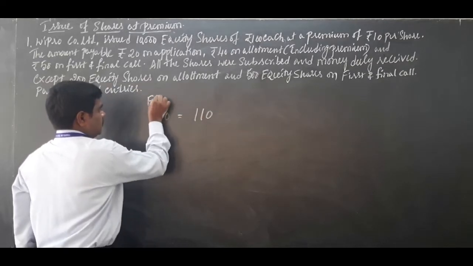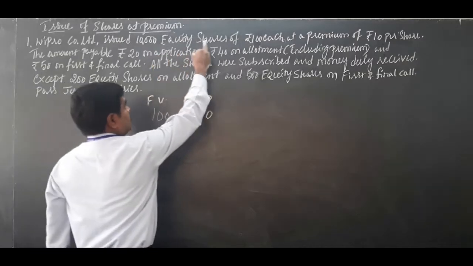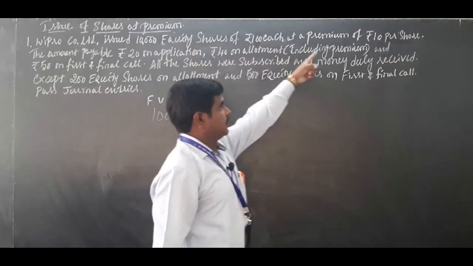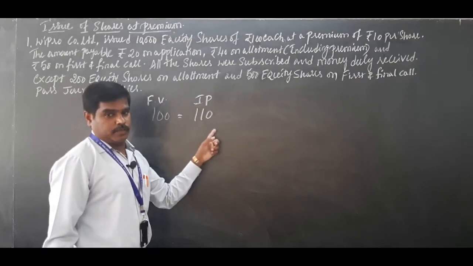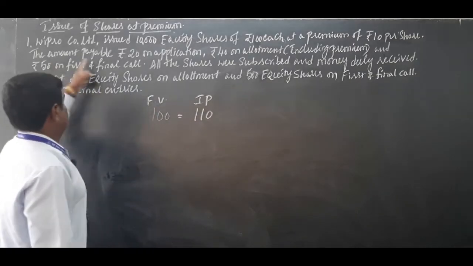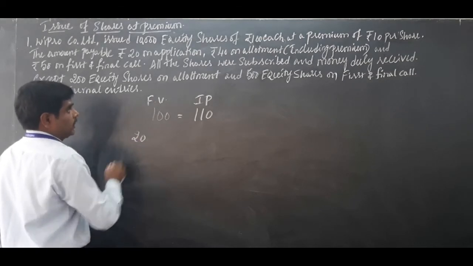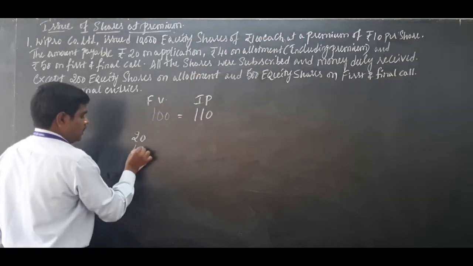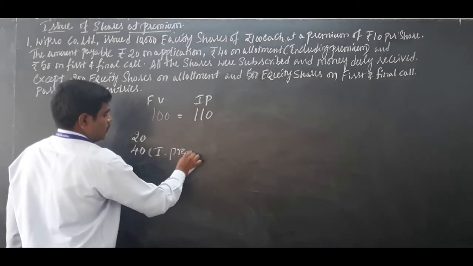This is face value and this is called issue price. Equity shares of 100 each at a premium of 10 per share. A 100 rupee share is being given for 110 rupees. So the amount payable: 20 on application, 40 on allotment, that is including premium.